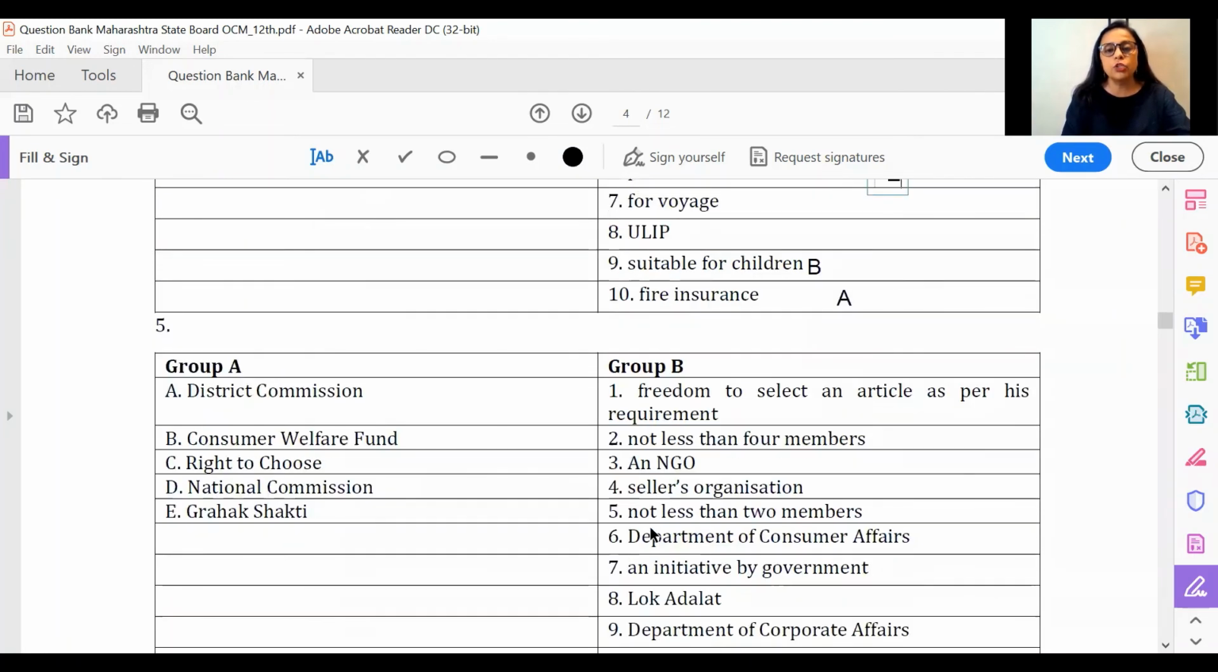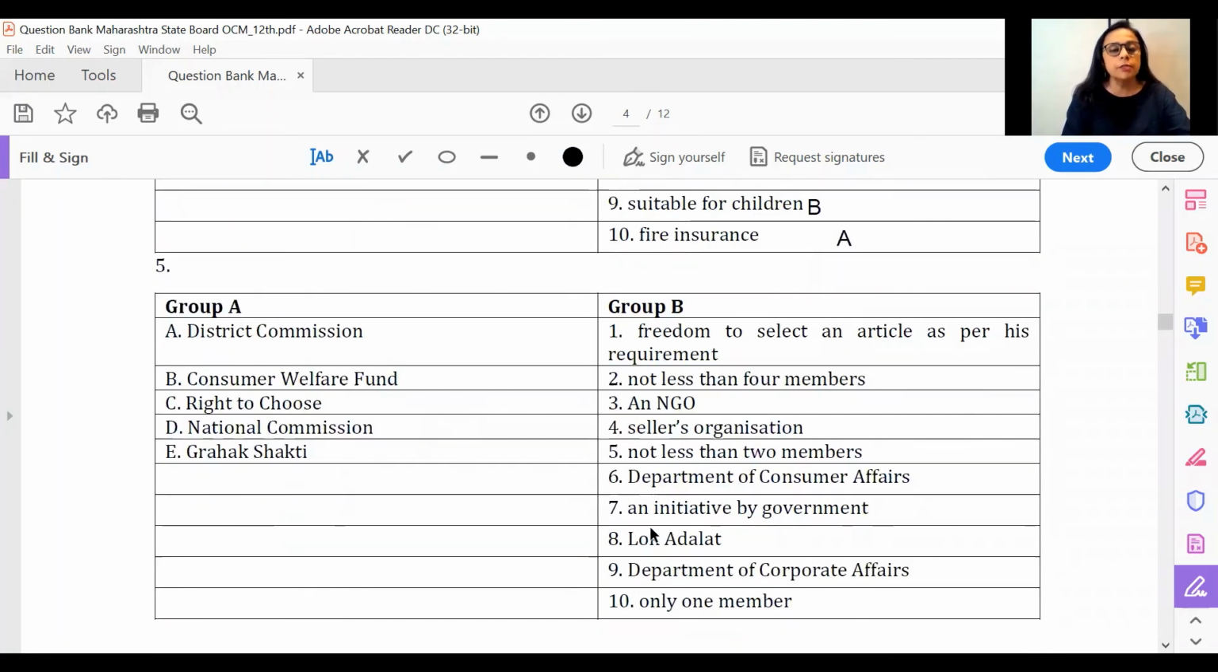Moving ahead to the next match the pair, you will see all the 5 that you have here are from the chapter of consumer protection. Like the previous one on insurance does not exist in your textbook, even this one does not really appear in your textbook. However, we will be marking down the answers for this. If you will see district commission. District commission, again, if you see that we are having different options, none of these go. The only one that works here is not less than 2 members.